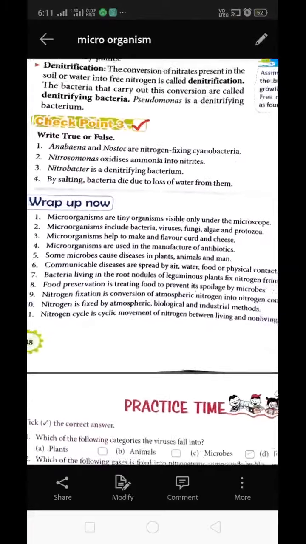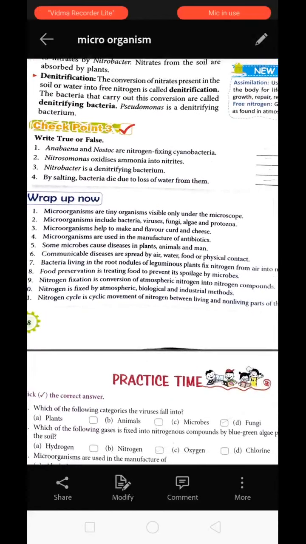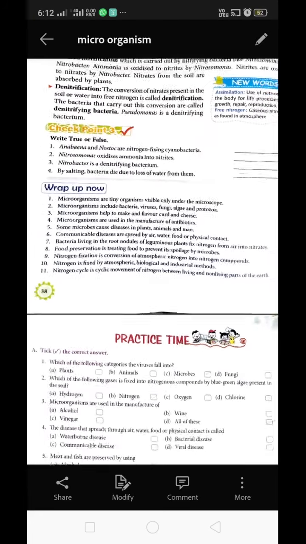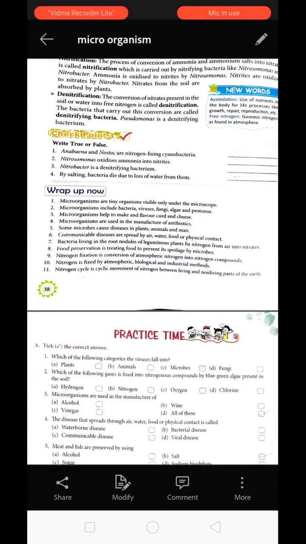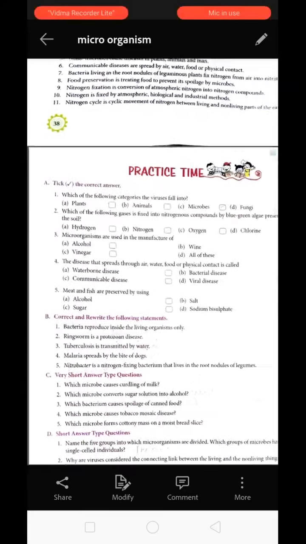True or false? Anabaena and Nostoc are nitrogen fixing cyanobacteria. Yes, it is true. Now next question, second number, Nitrosomonas oxidizes ammonia into nitrate. It is also true. Third question, Nitrobacter is a denitrifying bacteria. No, it is false. Fourth question, by salting, bacteria die due to loss of water. Yes, it is true. So first one is true, second one is true, third one is false, whereas fourth one is still true. Now practice time.